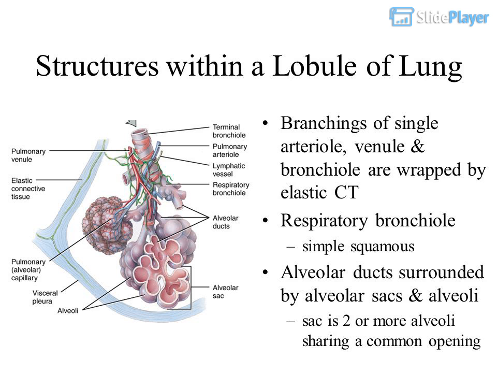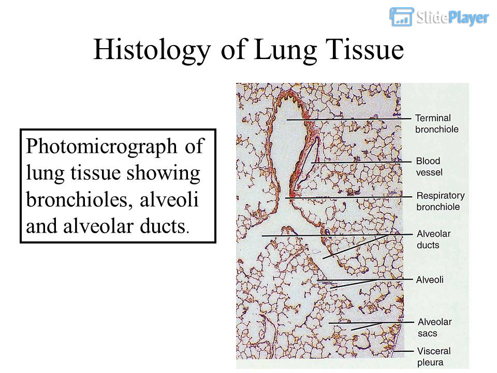Structures within a lobule of the lung. Branchings of a single arteriole, venule and bronchiole are wrapped by elastic connective tissue. Respiratory bronchiole: simple squamous. Alveolar ducts are surrounded by alveolar sacs and alveoli. A sac is 2 or more alveoli sharing a common opening. Histology of lung tissue: a photomicrograph showing bronchioles, alveoli and alveolar ducts.